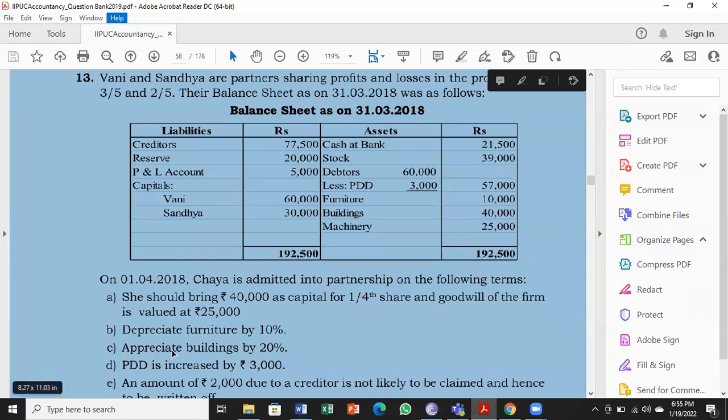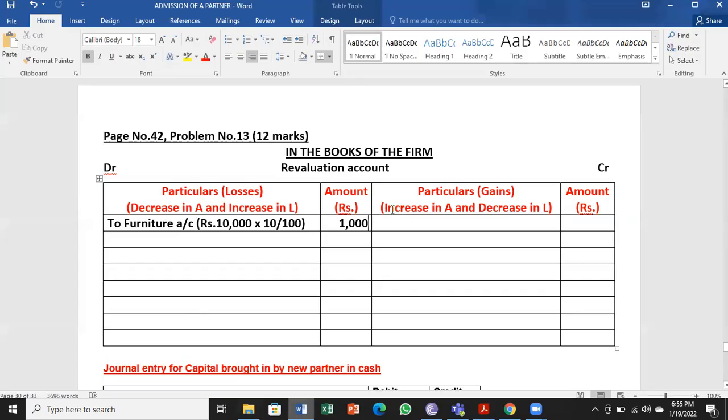Next, appreciate buildings by 20%. Buildings value is 40,000 in the balance sheet. So appreciate is increase in the value of asset. It is a gain for the business. It will come onto the credit side.